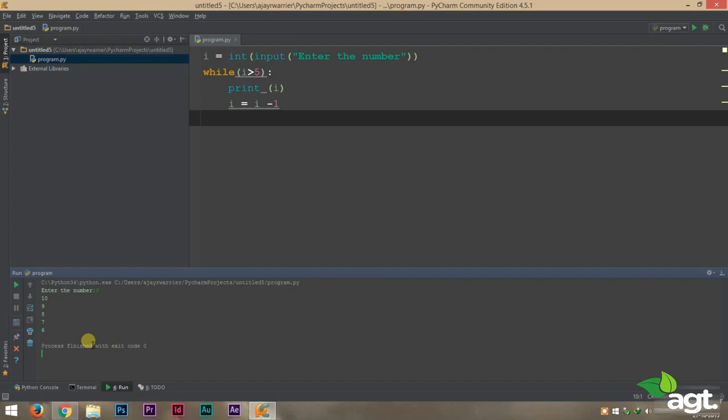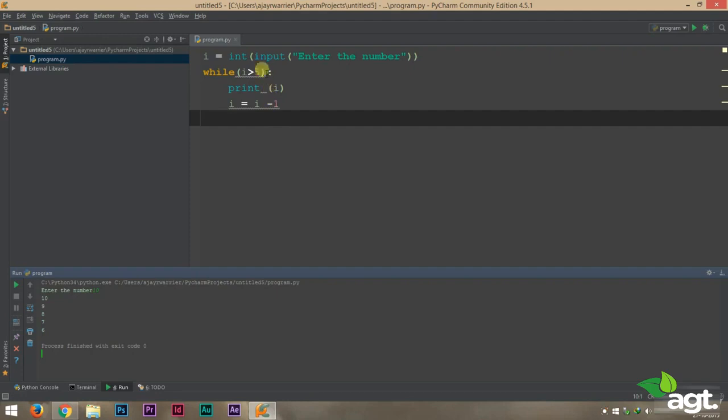So it will print 6 and make the value of I 5 now. So the current value of I is 5. So it will check if 5 is greater than 5. Is 5 greater than 5? No, 5 is equal to 5. That means our condition inside the while loop is false. So our loop will stop working there and we'll get the final output 10, 9, 8, 7 and 6.